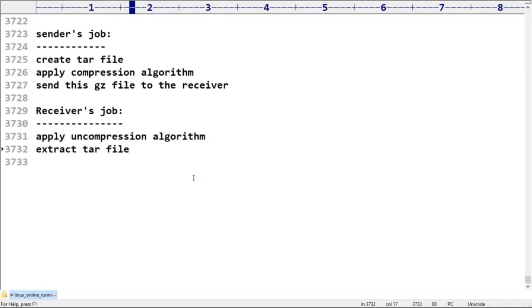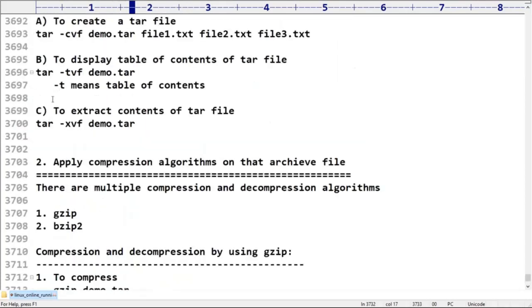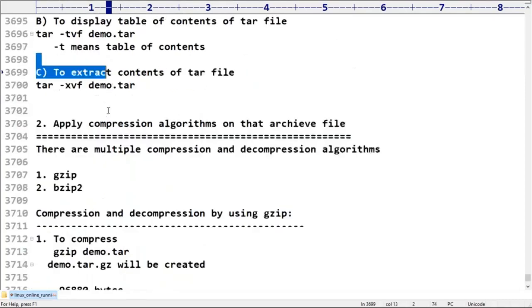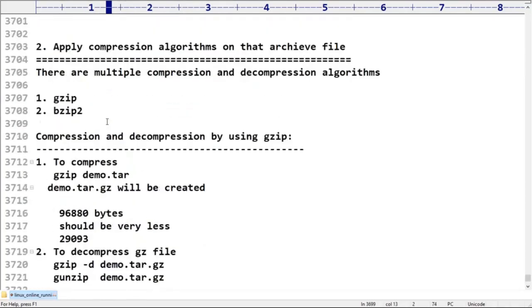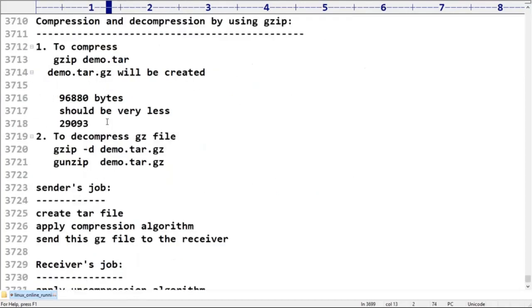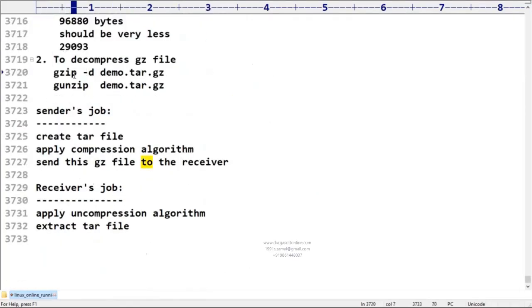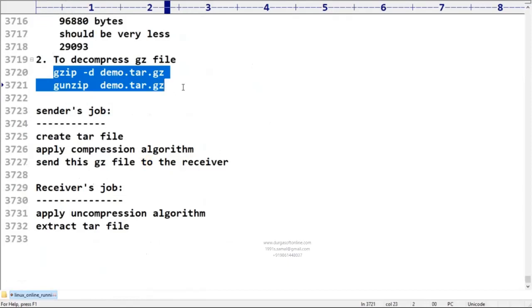Any explanation is required for what we did up to this? So how to create a tar file? After creating the tar file, we compressed it and then sent that compressed file to the receiver. Now the receiver performs the unzip operation, and then he can extract from the tar file.